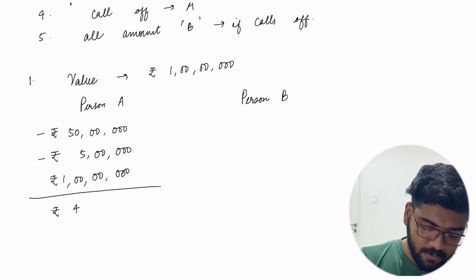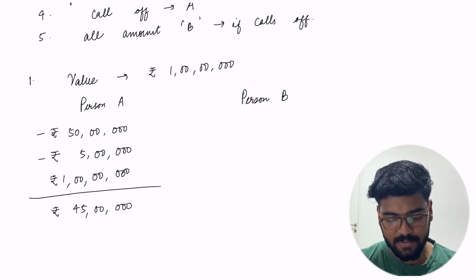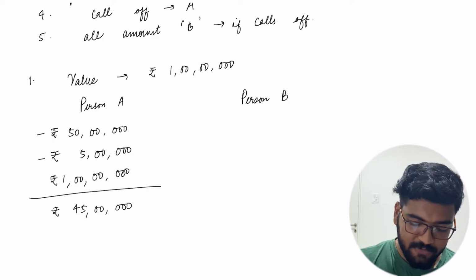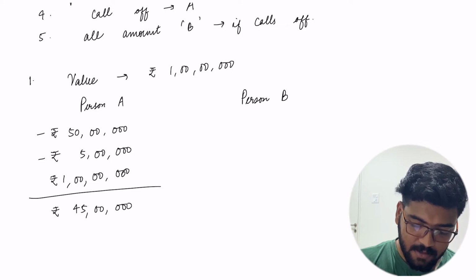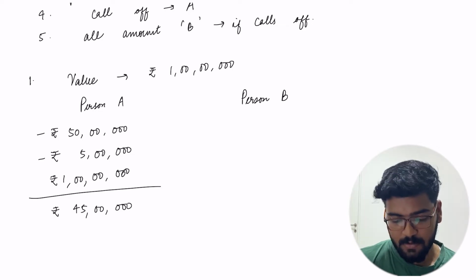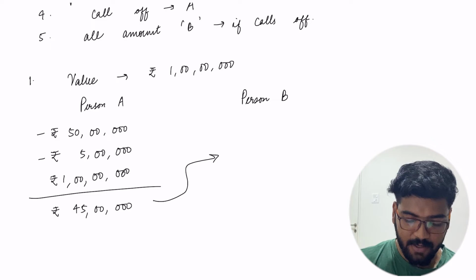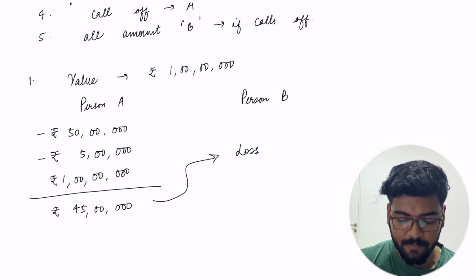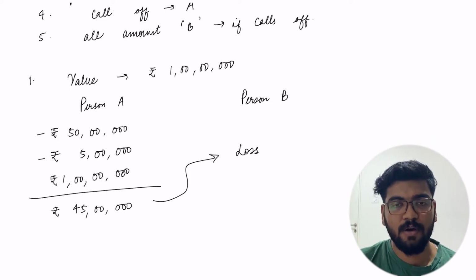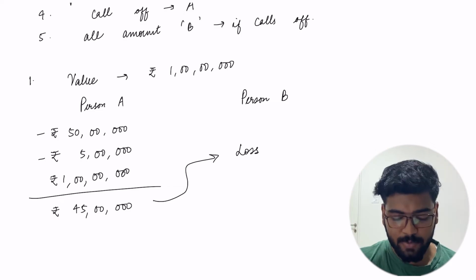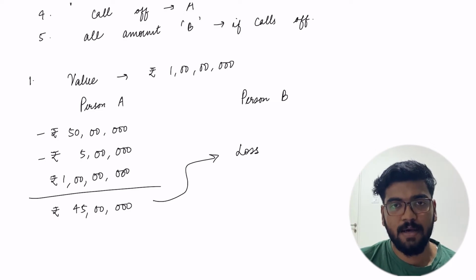This will bring rupees 45 lakhs as net profit for person A. Now for person B, this profit for person A would be a loss for person B, as person B has sold 1 crore worth of land to person A for 50 lakhs but has kept the upfront fee of 5 lakhs.